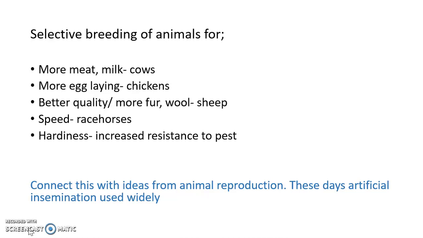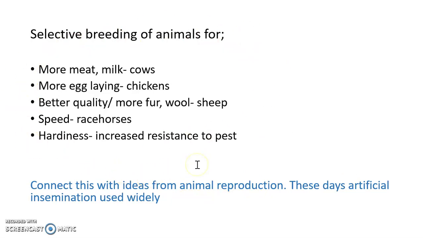Similar to plants, we can also look for hardiness. So we can have animals which are growing in parts of the world which are not necessarily easy for animals to survive in. Again, I want us to connect what we already know about animal reproduction to this example here.